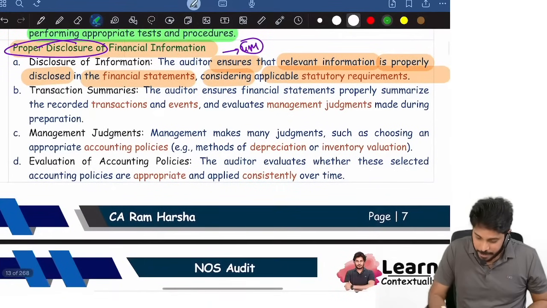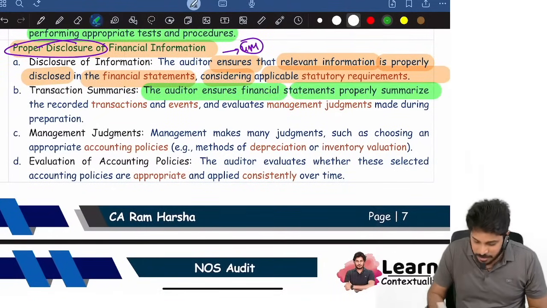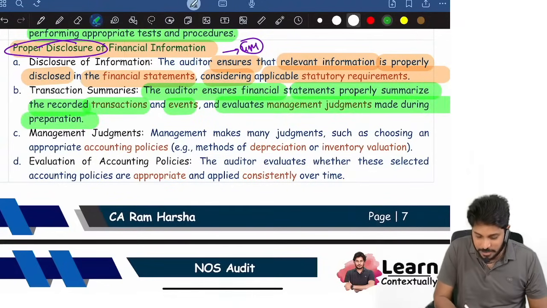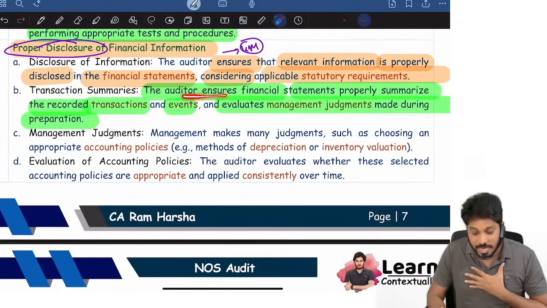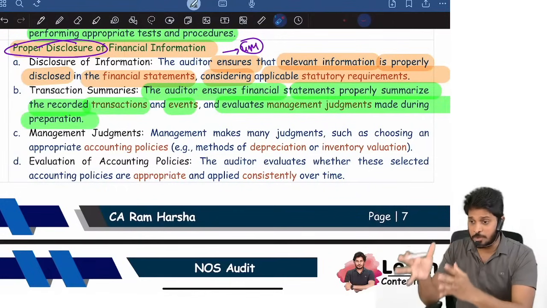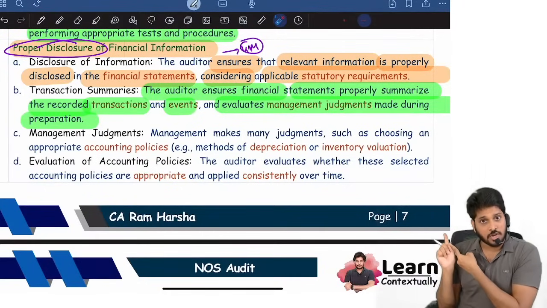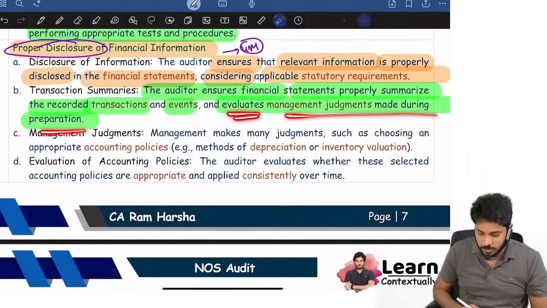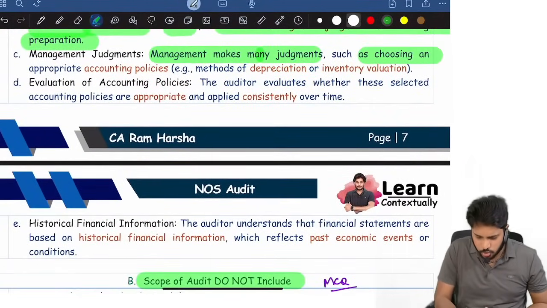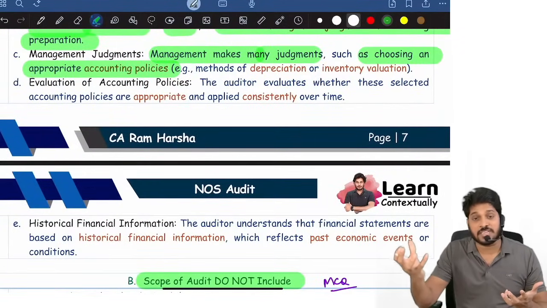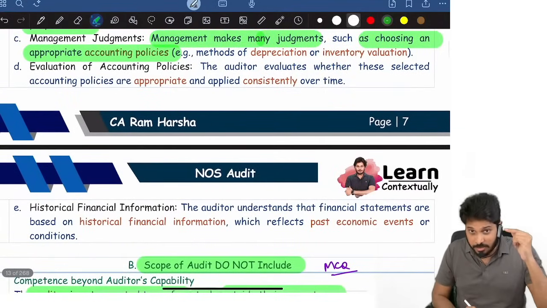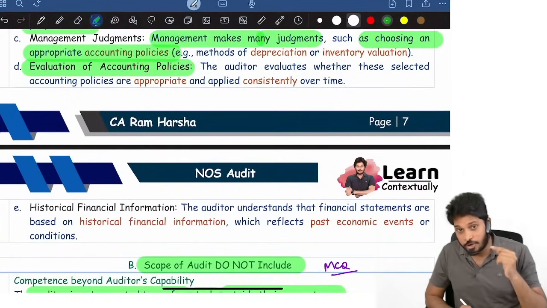The auditor ensures financial statements properly summarize recorded transactions and events and evaluates management's judgments made during the year. So the auditor has to verify financials, are they properly disclosing recorded transactions, whether the balance sheet and P&L are disclosing whatever transactions actually recorded, and evaluates management judgments. Management judgments mean what? Management makes many judgments such as choosing an accounting policy, determining life of an asset, determining an accounting estimate, so many, yes or no? Now, these accounting policies you should evaluate. What you should evaluate? Accounting policies.